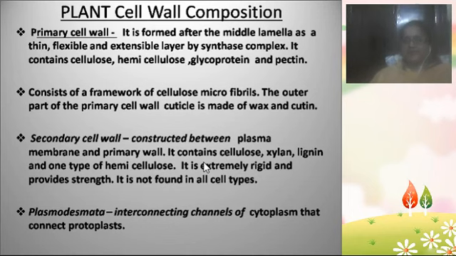The secondary cell wall is made up of substances like cellulose, xylan, lignin and hemicellulose also. It is very, very rigid when compared with the remaining cell walls, and it provides strength to the cells. The secondary cell wall is not found in all cell types. So if any secondary growth happens, then only can we see the secondary cell wall.